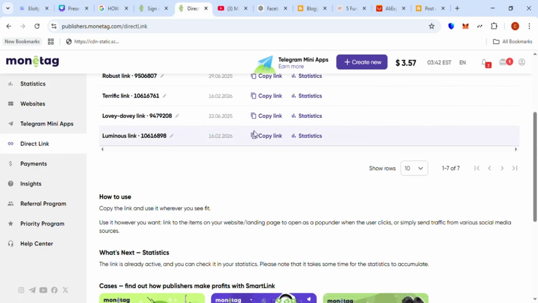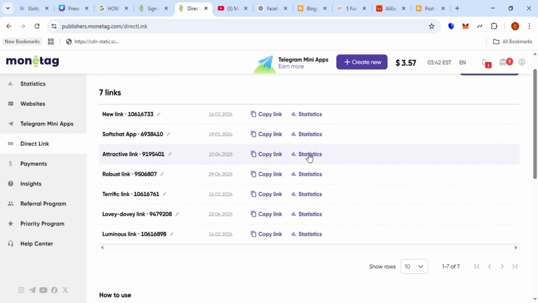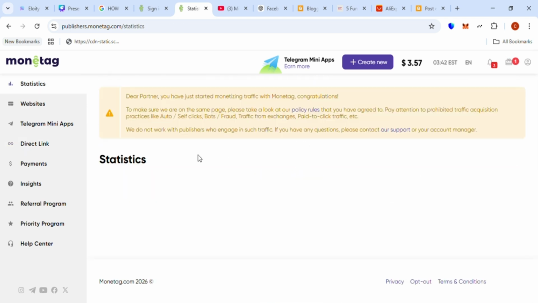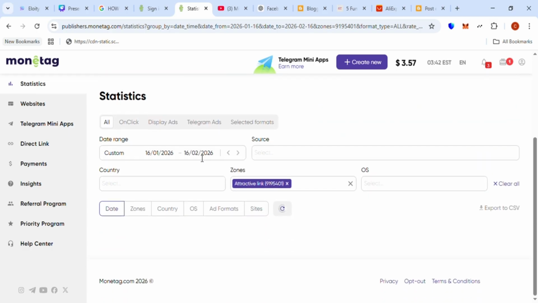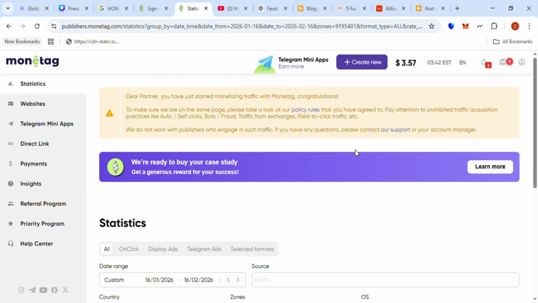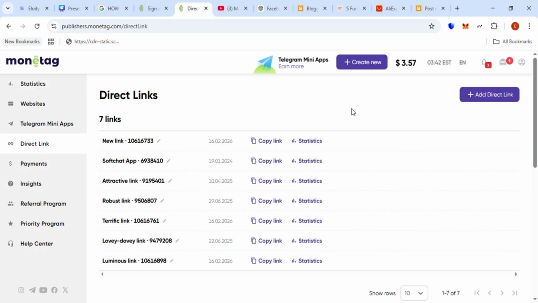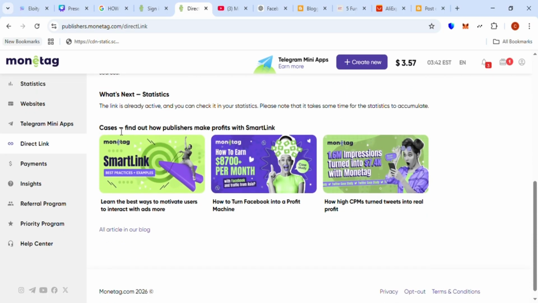Monetag SmartLink is an easy, powerful way to monetize your social media traffic without needing a huge website or complicated setup, with competitive CPMs. They have a $5 minimum payout on your earnings, global coverage and 24-hour support. It's a solid choice for creators and traffic owners.